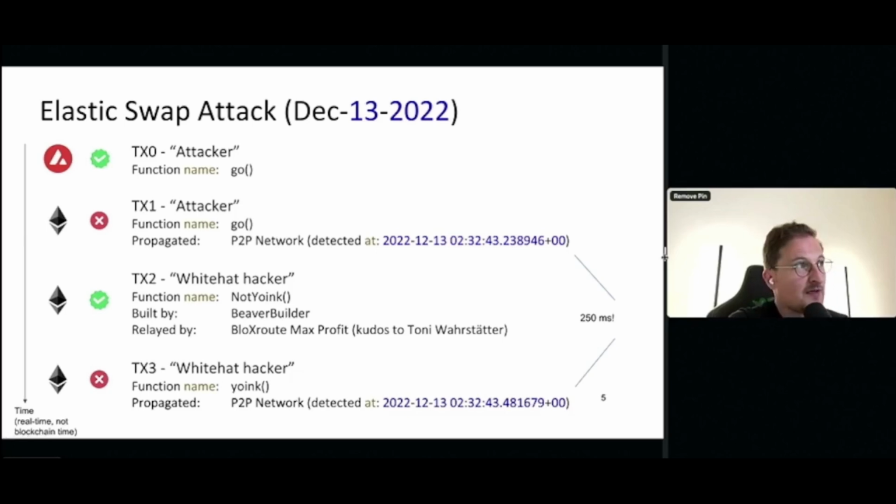Nobody was front-running anything. The attacker quietly and in a very relaxed way seems to have executed an attack. Whereas on the Ethereum blockchain, there was this Yoink fella, and he somehow managed to front-run apparently this transaction 1. We can see this because transaction 1 is the transaction we observed first, but it did not execute successfully, right?